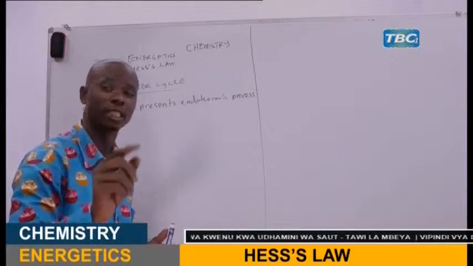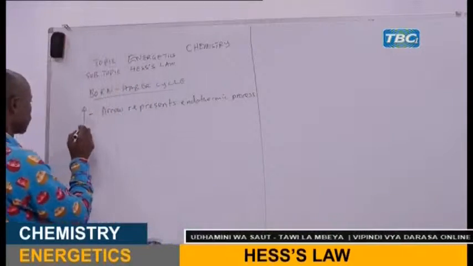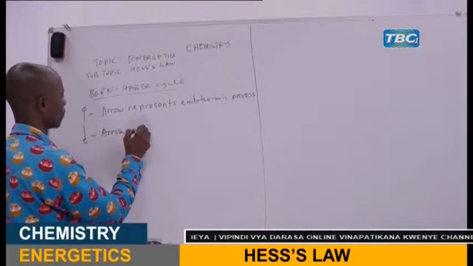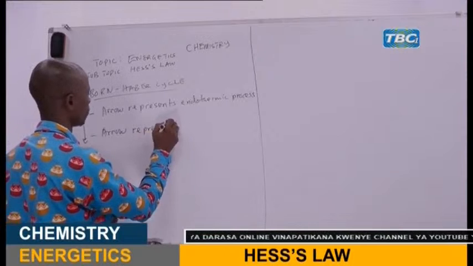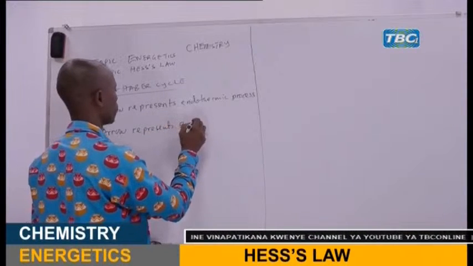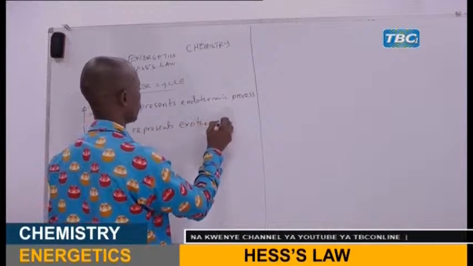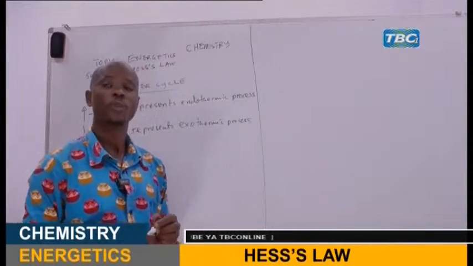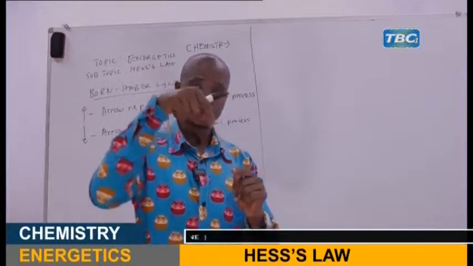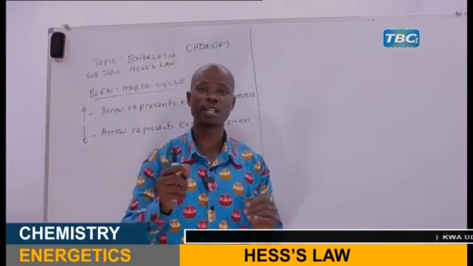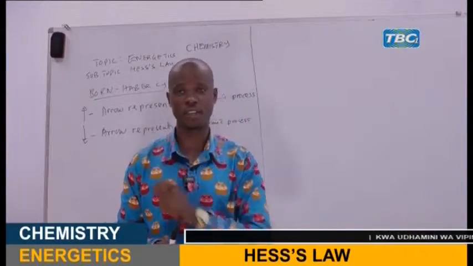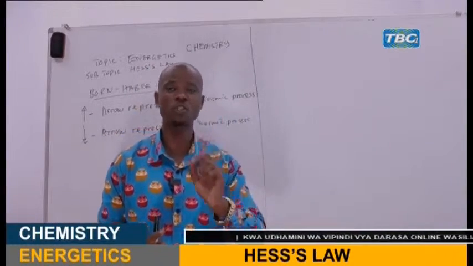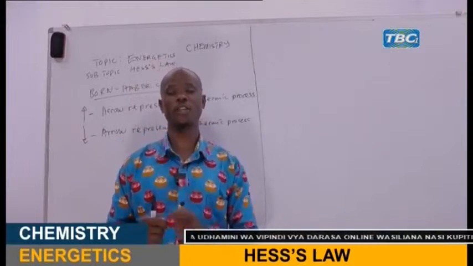And the one which is pointing downward, that means that process is exothermic. And when the arrow is pointing upward, that means that process is endothermic.